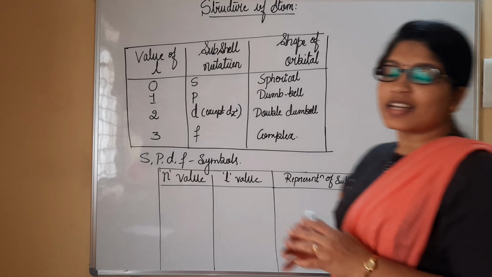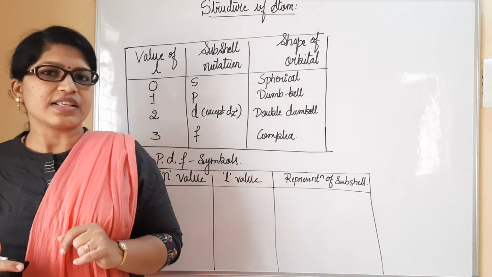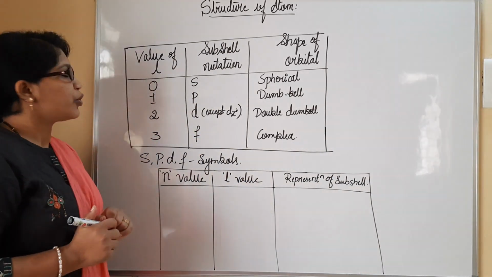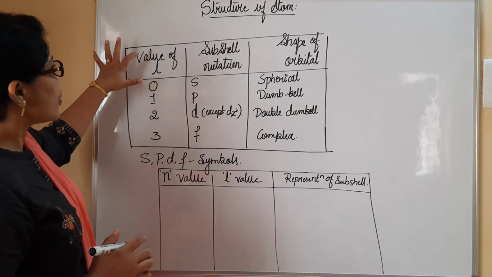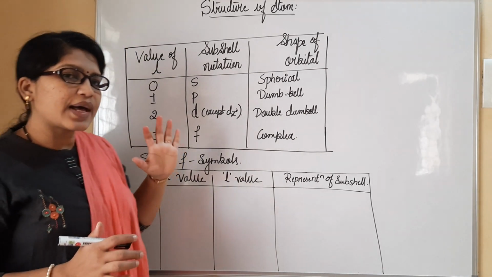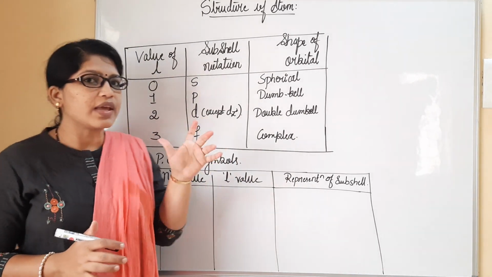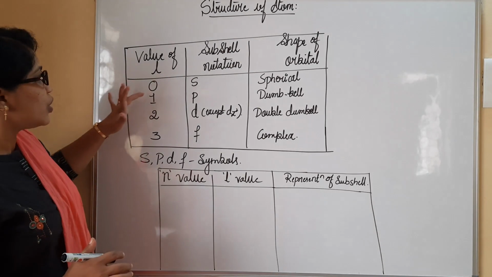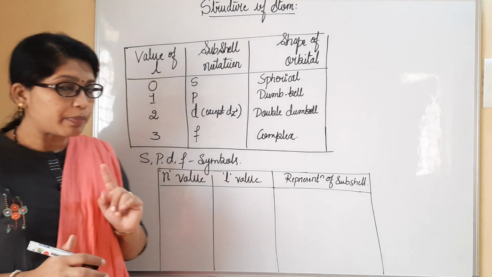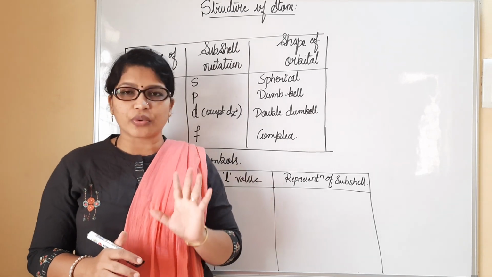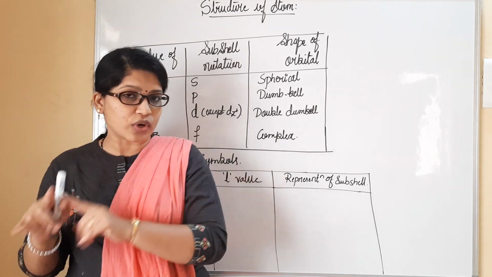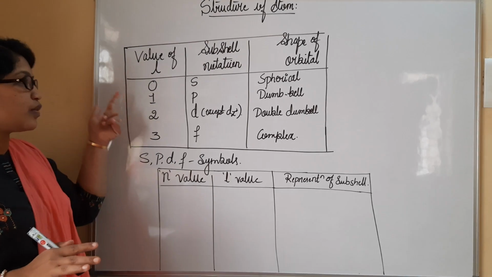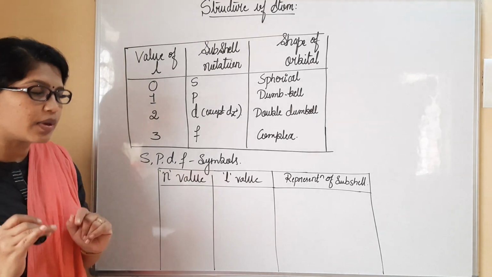So let us understand regarding the shapes of particularly subshells. Do concentrate towards me, dear students. When you consider the value of L, the azimuthal quantum number, we will be considering the values 0, 1, 2, 3. But for the principal quantum number, we consider integers 1, 2, 3, 4 and so on. Here we will be considering from 0, 1, 2, 3. You have to remember this one.